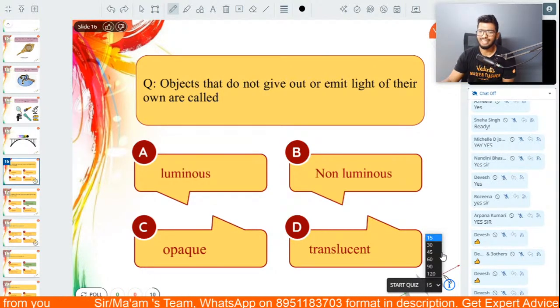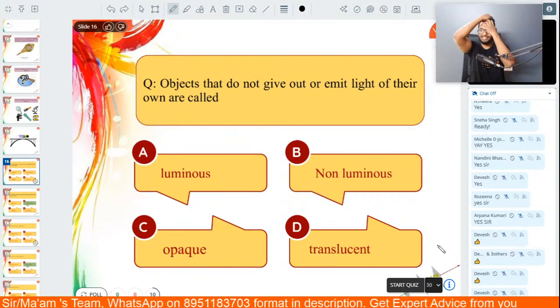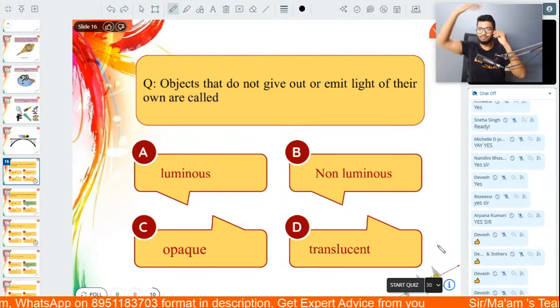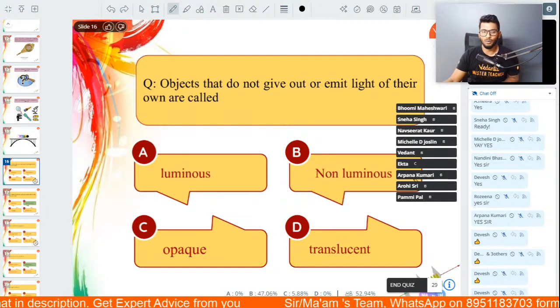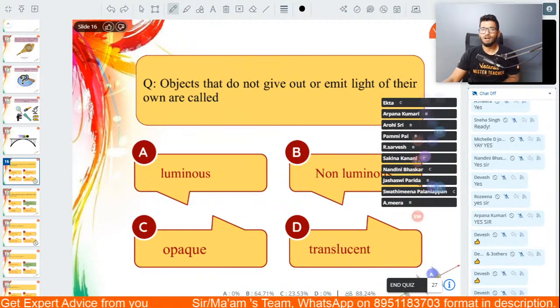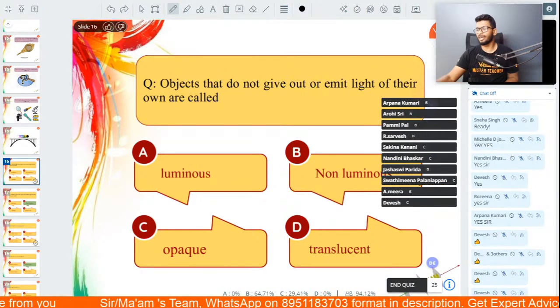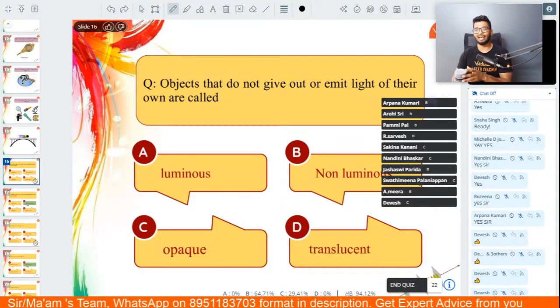I'm going to start the quiz in 10 seconds. Go ahead and answer this one, people. Your time starts in 3, 2, 1. Let's go. Come on. Quickly. Hurry up, hurry. What are objects that do not emit their own light known as? Let's go.